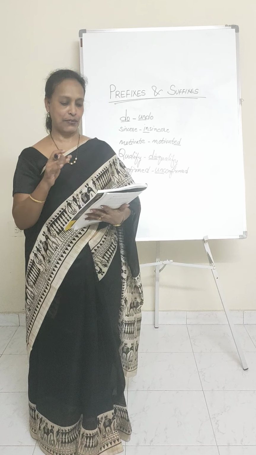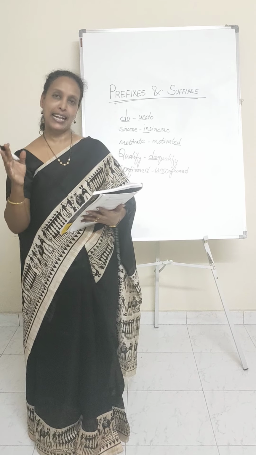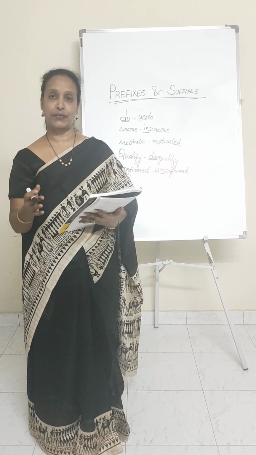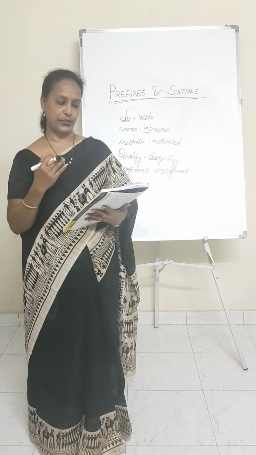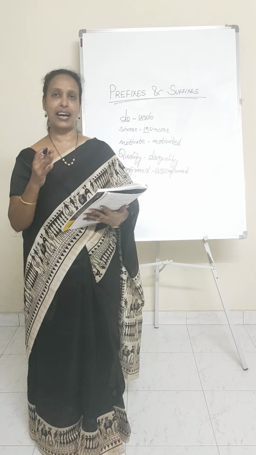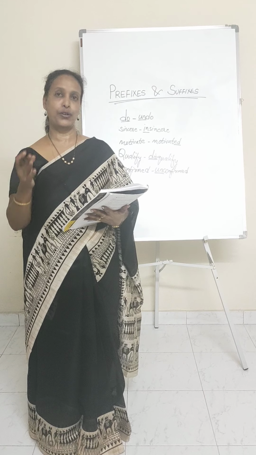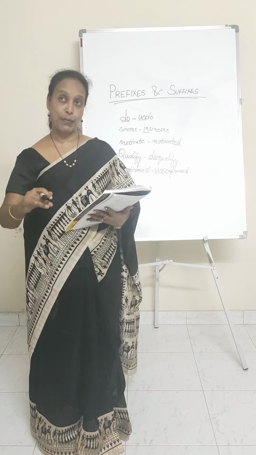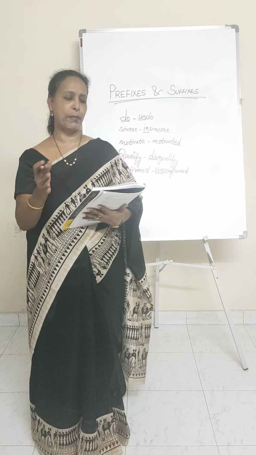Now this table is again given here with the suffix and the meaning and an example word. The suffix er means comparative, where you are comparing one to the other. Comparative. This is used in a comparative situation where you say high, higher, low, lower. So you are comparing something that is high to something which is higher, something that is low to something which is lower, right? You are comparing it here.